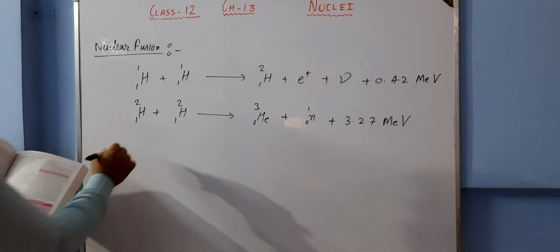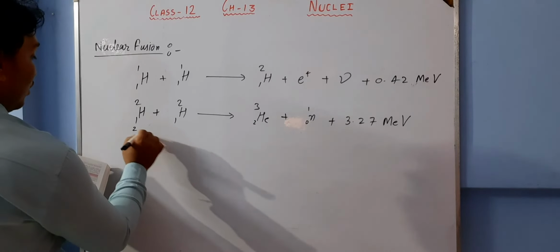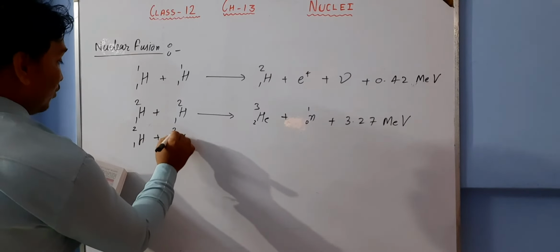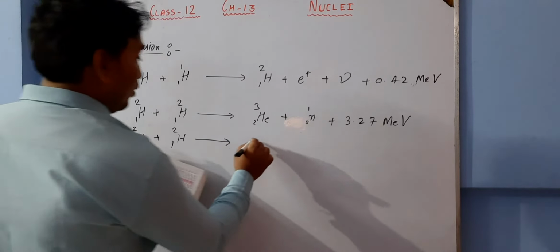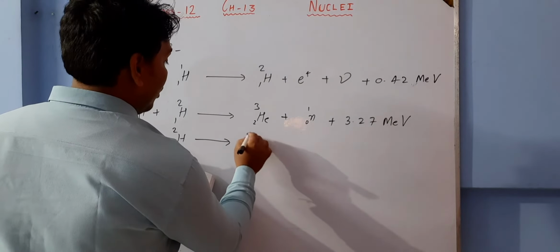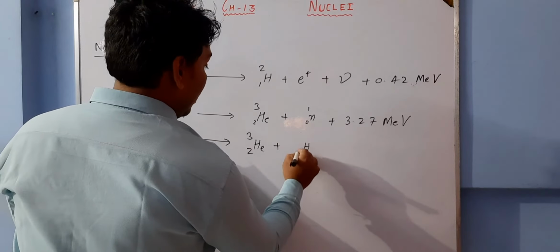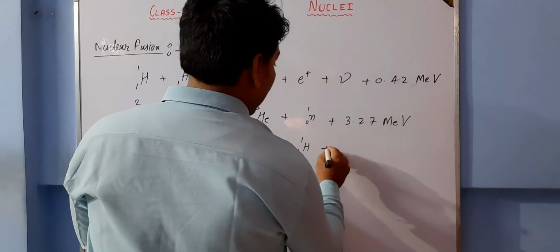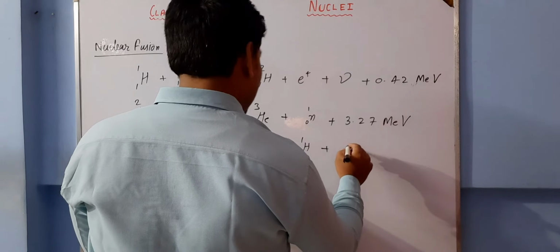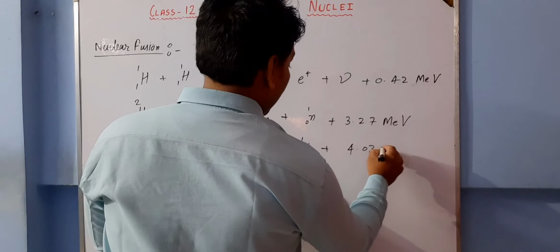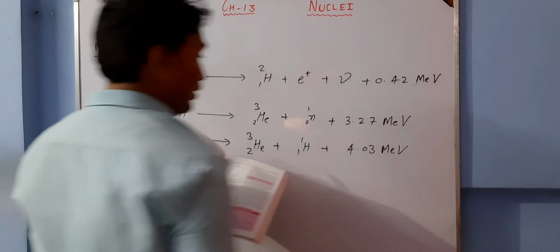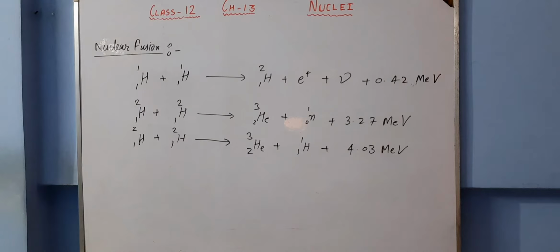And one more nuclear reaction is possible for fusion. For deuterons, combination of deuterons again form a helium nucleus with atomic number 2, mass number 3 plus 1 hydrogen nucleus plus 4.03 mega electron volt. I hope you know mega electron volt. This is the amount of energy which is being released.